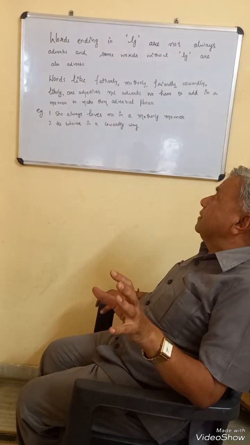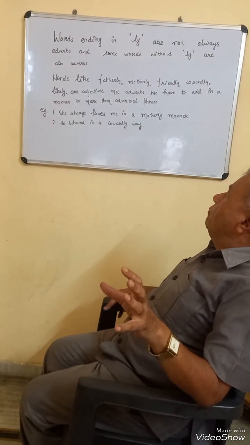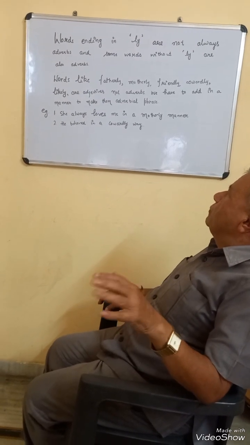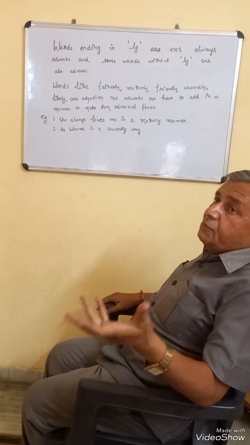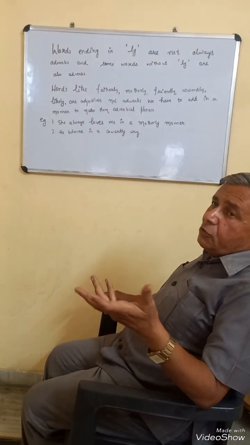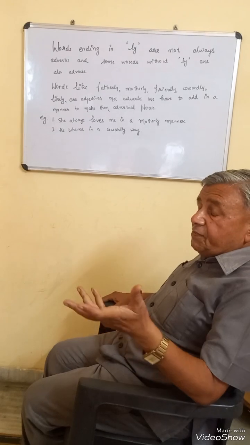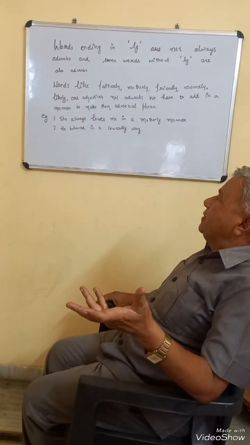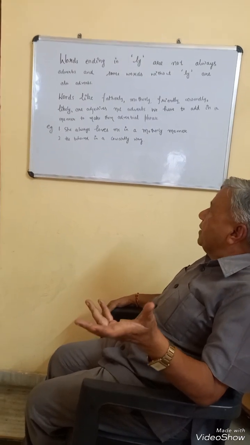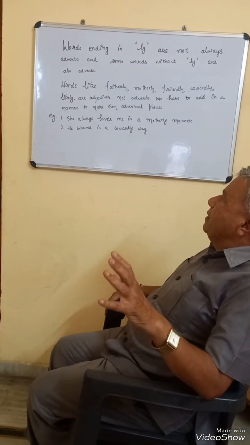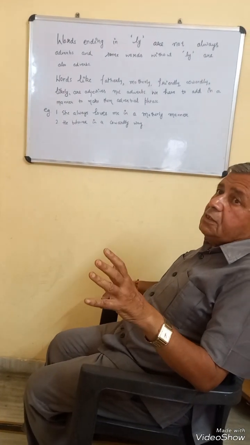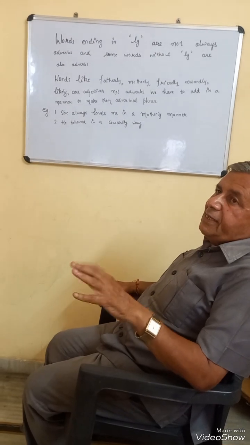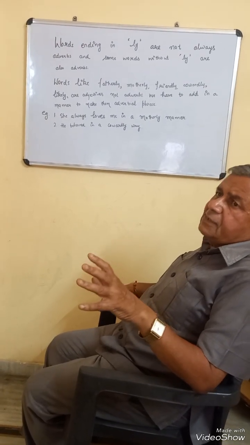This example illustrates it: we cannot say she always loves me motherly. Motherly is not an adverb, and love requires an adverb. In order to make motherly an adverb, we will have to add in a manner. So this is an adverbial phrase: she always loves me in a motherly manner. But if we simply say he behaved cowardly, that is wrong. We will have to use he behaved in a cowardly way. Then only will it be considered a grammatically correct sentence.